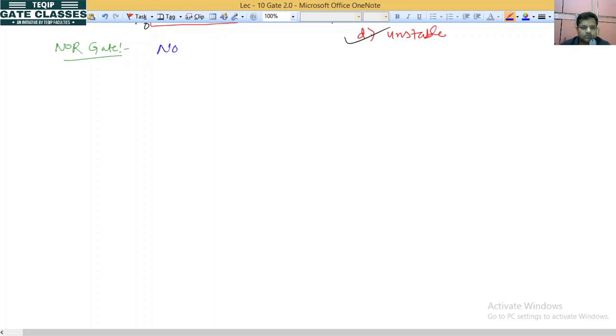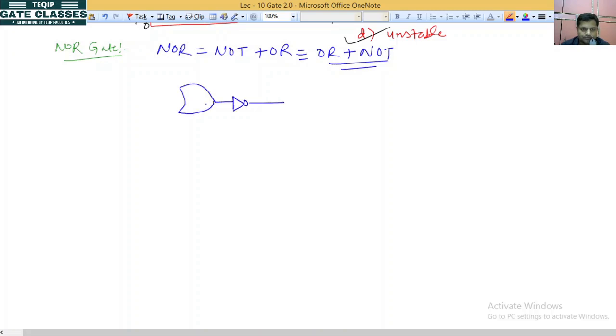So NOR means not plus or. You can write it as or plus not also. Okay, so what is OR? This one is OR, and not is this. We have two inputs here. So this is the circuit for NOR gate.